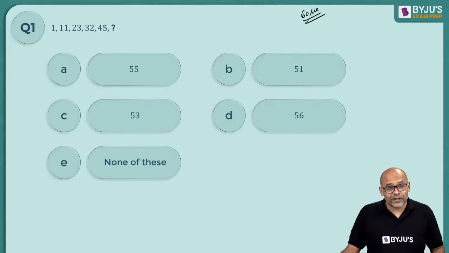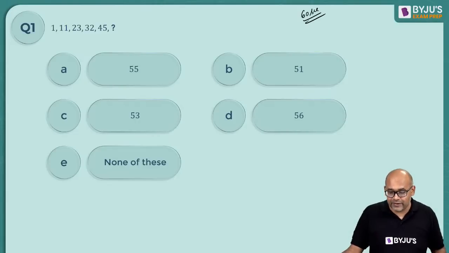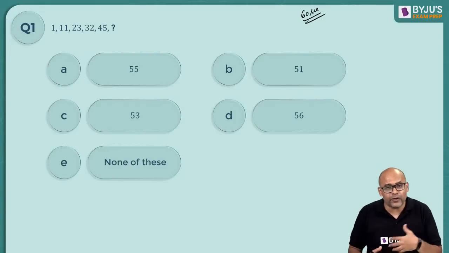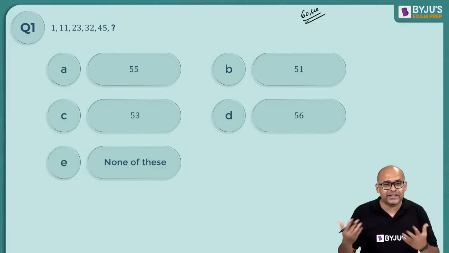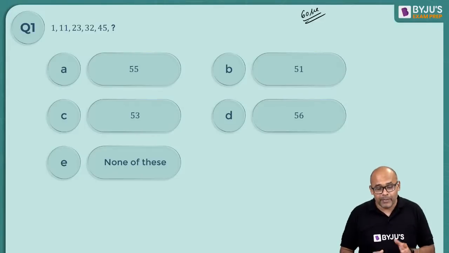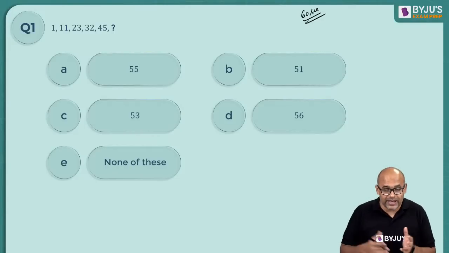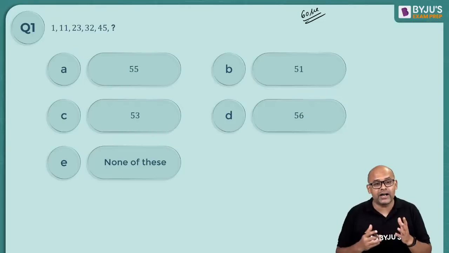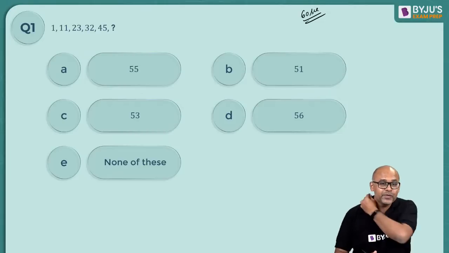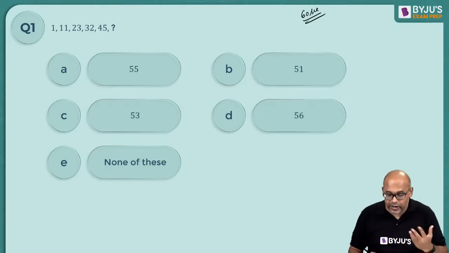Wow, the first question itself is a googly for all of you. You have A, B, C, D. All answers have been given. Nobody is going for an E. Wonderful. Okay, so let's see. There are a lot of C's, lots of A's, B's, C's, D's, everything is there, but no E. So let's see why this is a googly, and now they are saying many C's. Let's go ahead and see whether it's C or D or A or B.